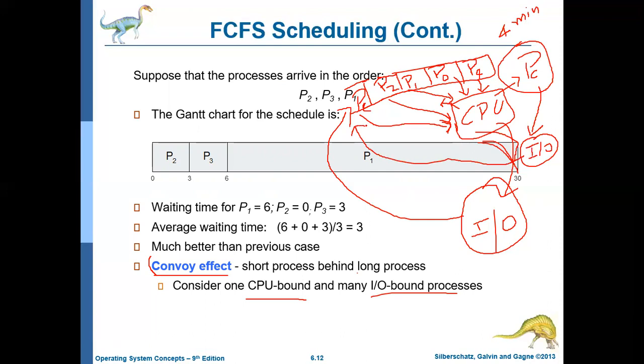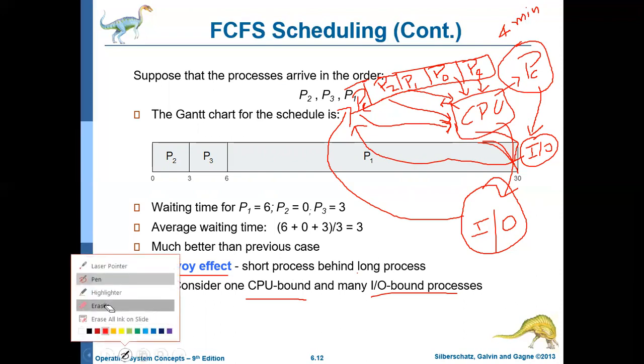So after some short duration of time, again it will get into the ready queue. By the time it comes into the ready queue, all these are IO bound processes. Again they will use the CPU for a short duration, and again they will go into using IO devices. Okay, so as a result, what happens? The problem with this situation is,